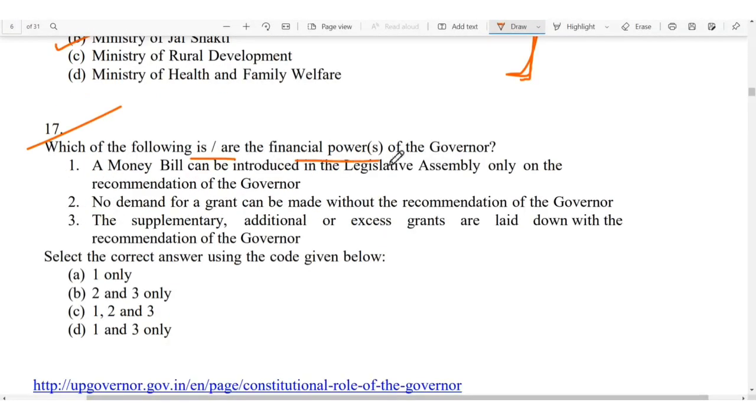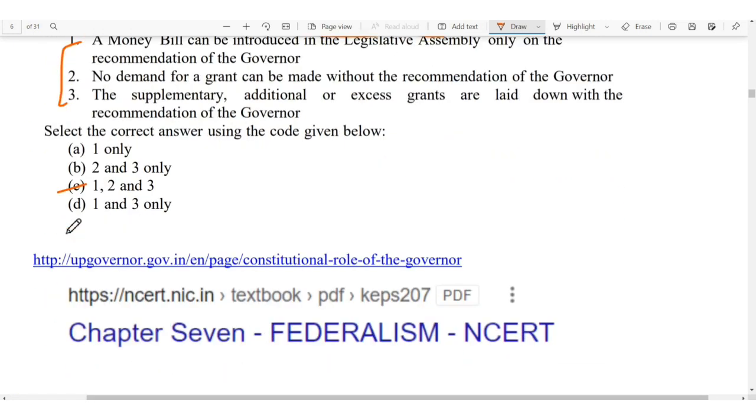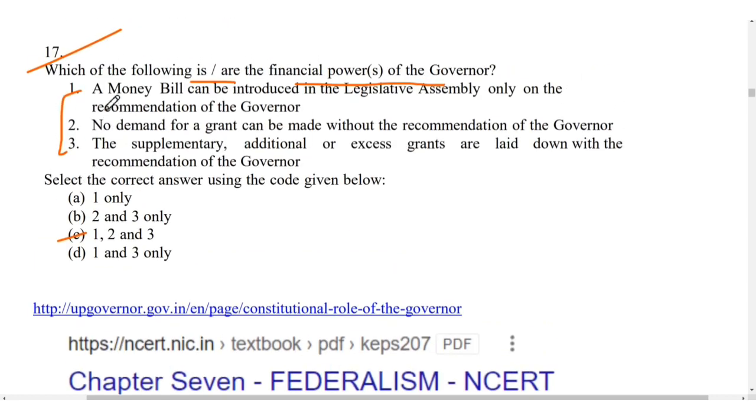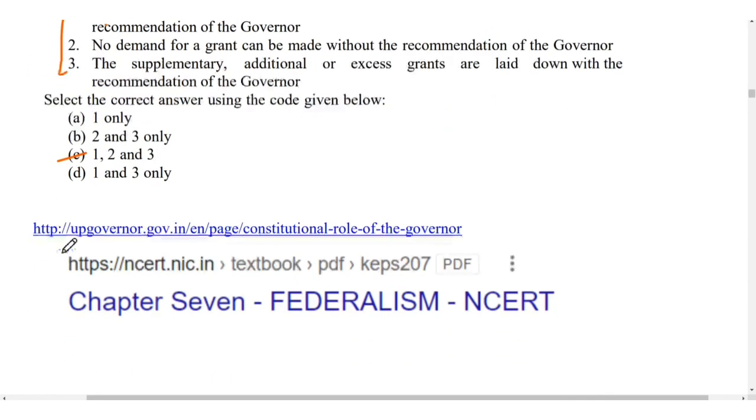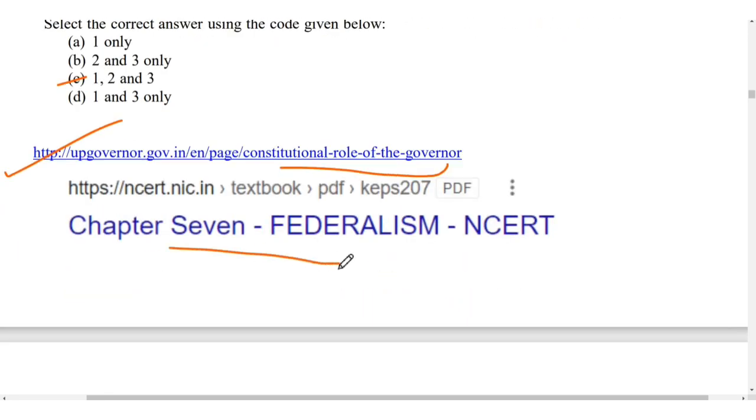These are the financial powers of the governor. So for 17, the answer is C. All three are powers of the governor. You can write it down. It will help you in future exams. And also I have given one link. You can follow this if you want to read more. And it is also written in chapter 7, Federalism, of NCERT. You can follow this chapter for this topic.